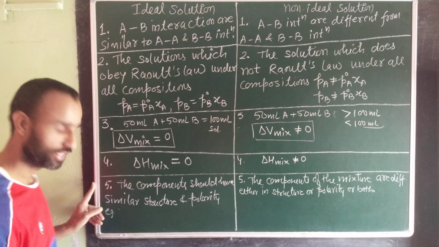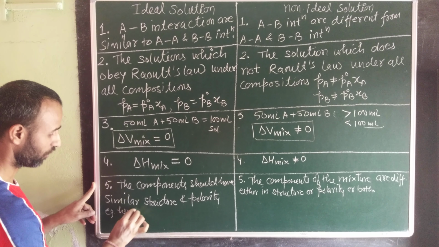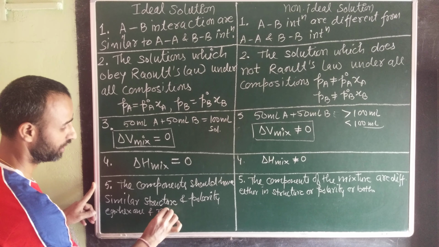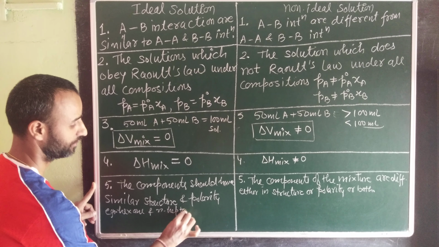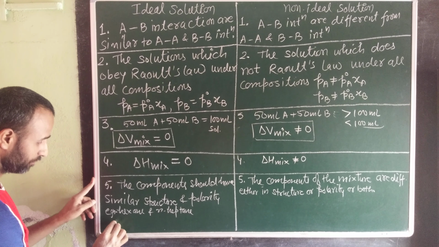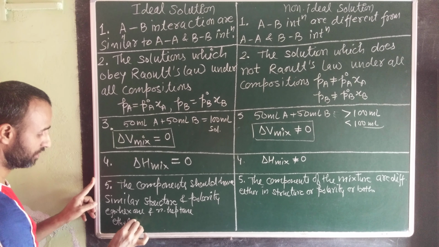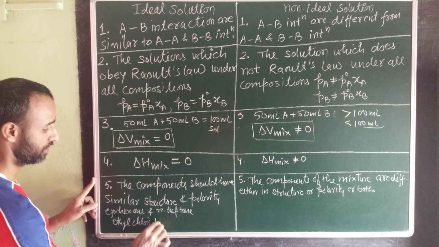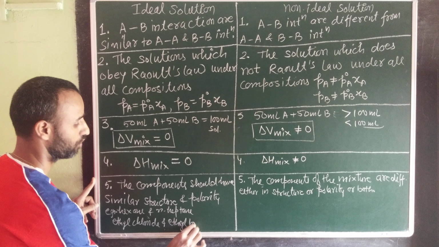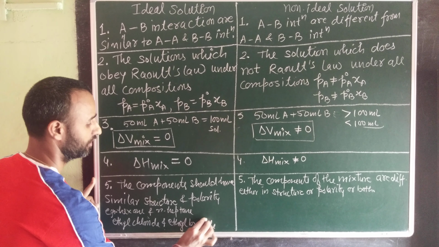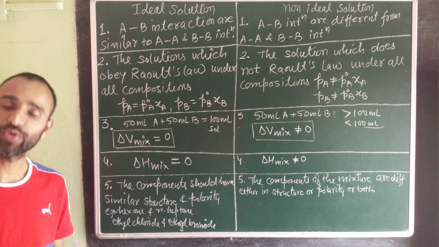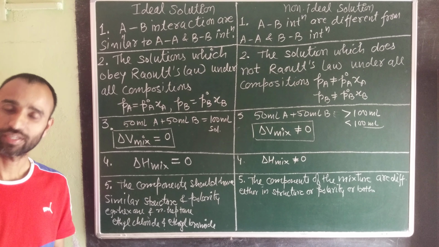for ideal solutions, some examples are normal hexane and normal heptane, similar in structure as well as polarity. Ethyl chloride and ethyl bromide, or benzene and toluene, like that.